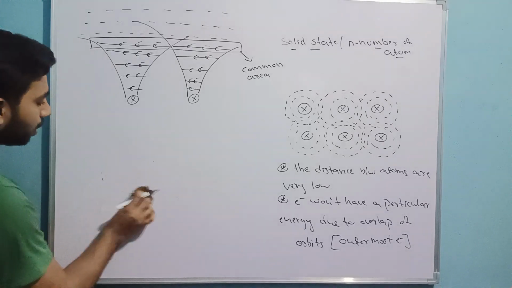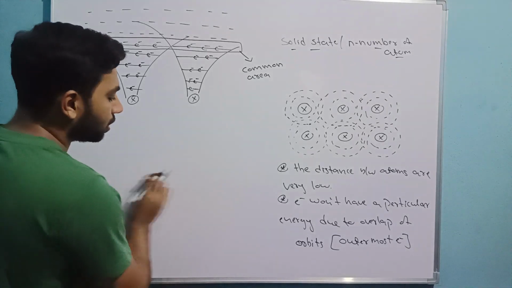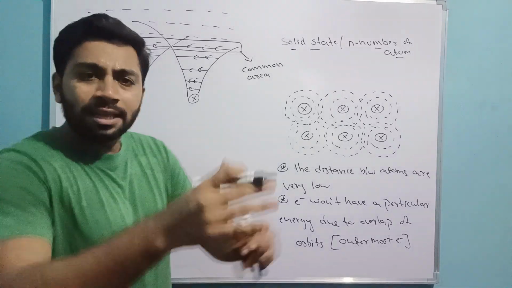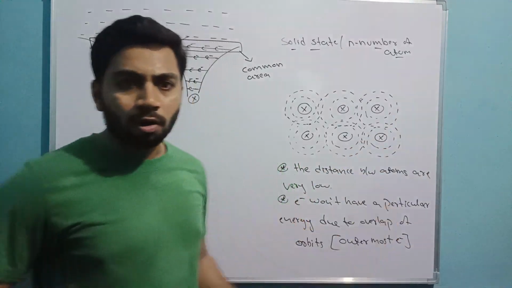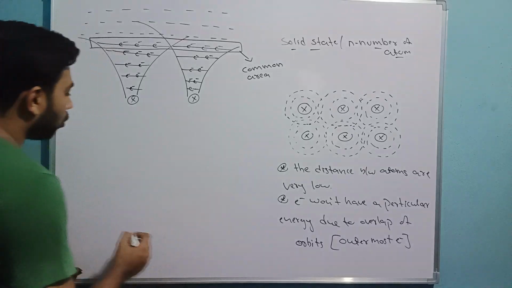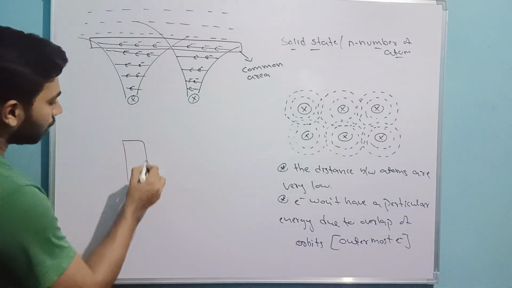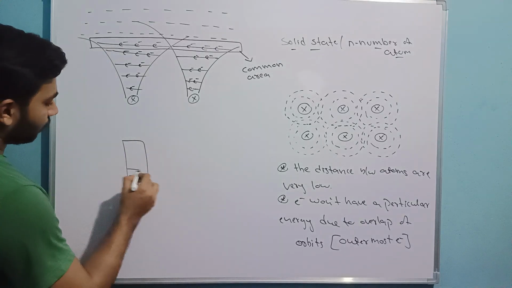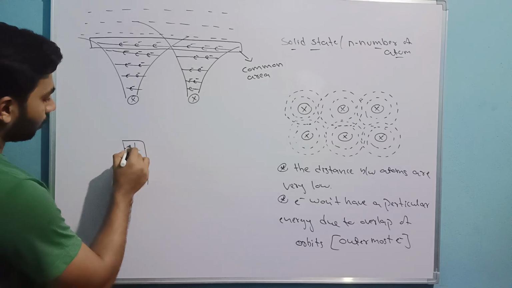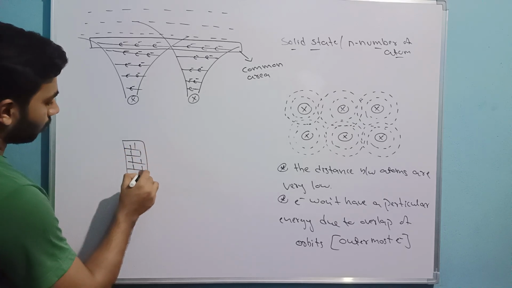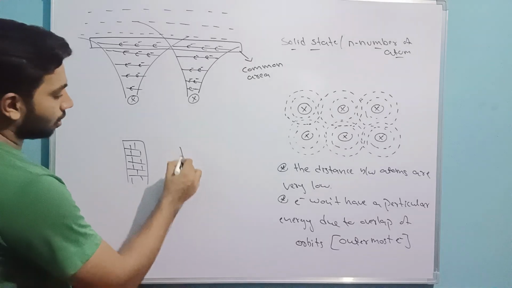Okay, imagine you are in a colony. I will draw small buildings. Building A, here.